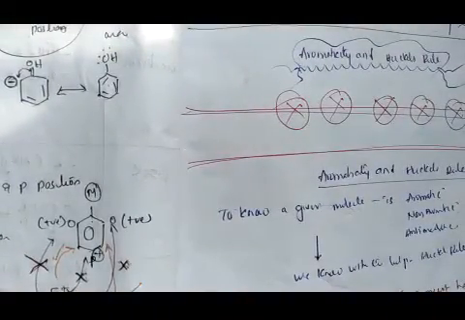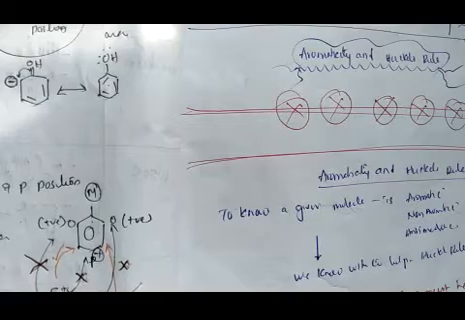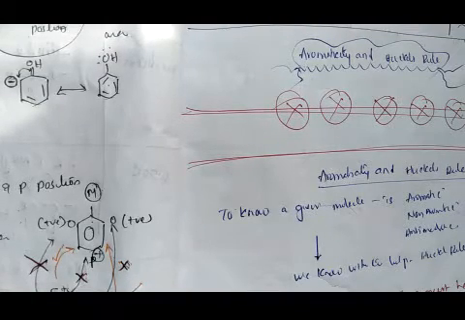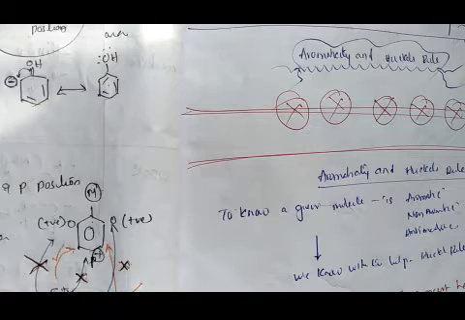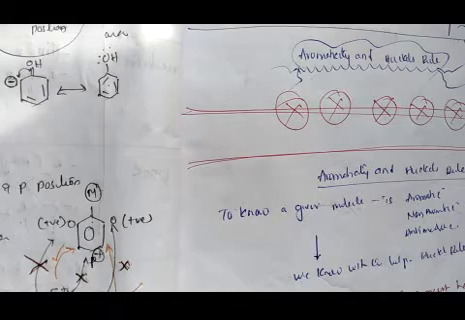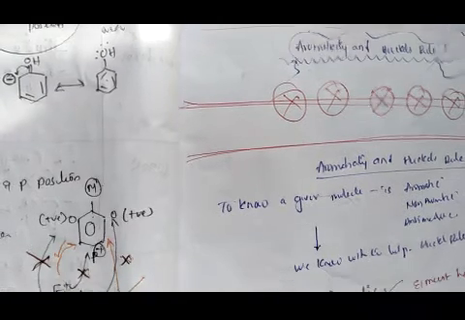So these are the three terms related to aromaticity: aromatic compounds, anti-aromatic compounds, and non-aromatic compounds. Aromatic compounds must be cyclic, must contain a benzene ring, must be planar in structure, must be completely conjugated, must follow Huckel's rule, and must have resonance. These are the differences between aromatic, anti-aromatic and non-aromatic.